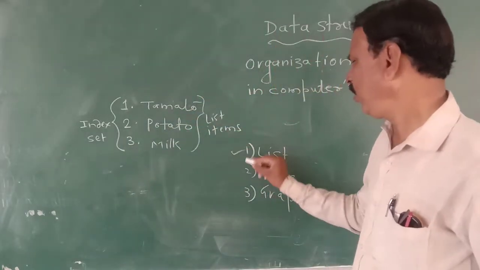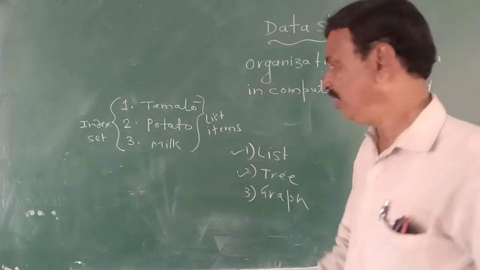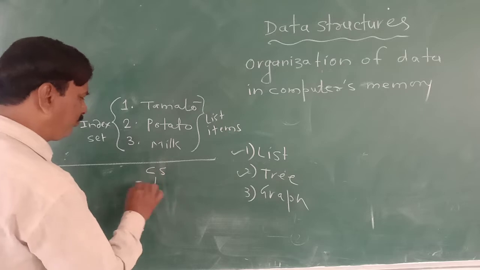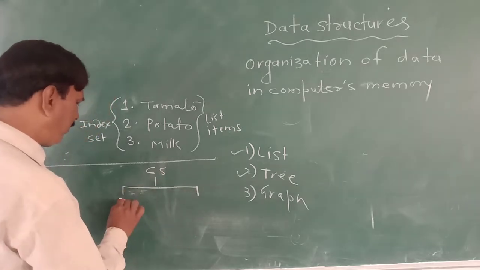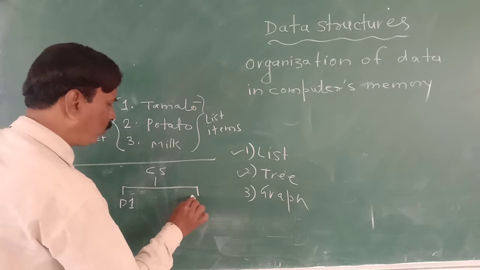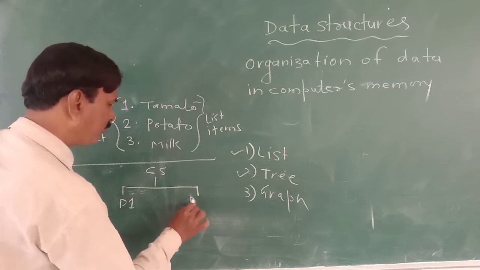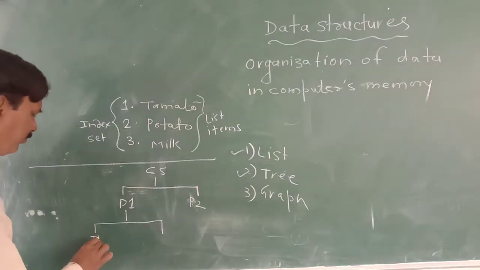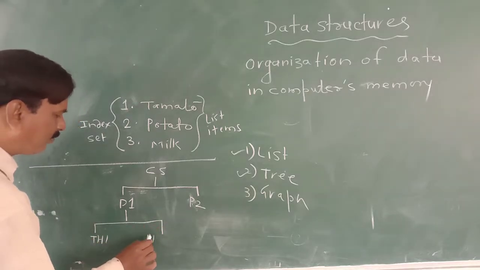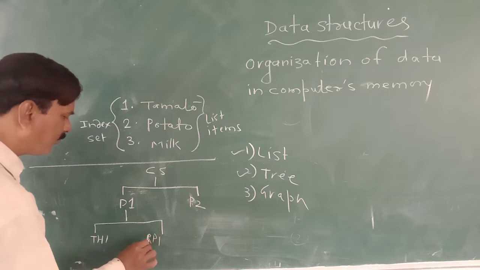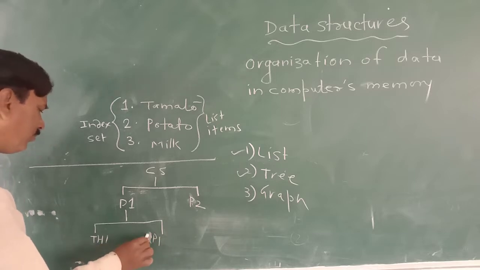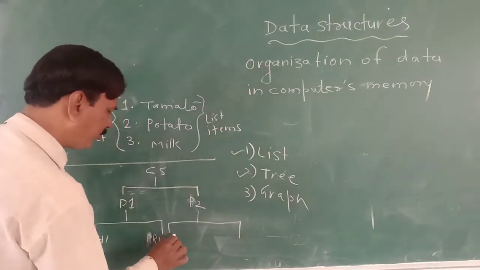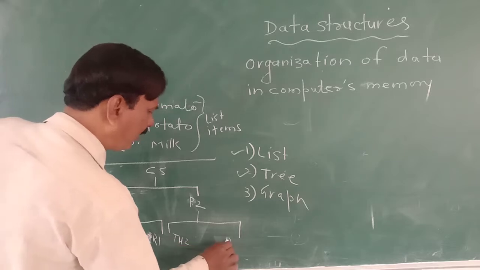Similarly, we can prepare a tree diagram like this. CS, paper 1, paper 2, theory 1, practical 1, theory 2, practical 2.